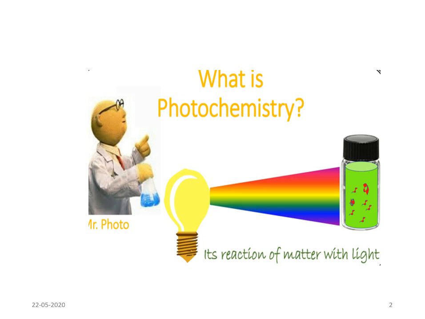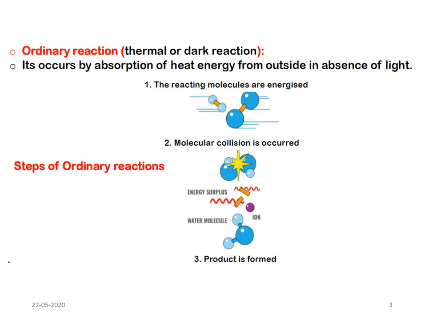So just through the given span of time, I am going to explain a few terms that we come across in the photochemistry chapter. But before that, let us understand what is photochemistry. This is a picture which directly gives information about what is the word photochemistry. Photochemistry is nothing but interaction of matter with light. It is a branch of physical chemistry which mainly deals with interaction of matter with light.